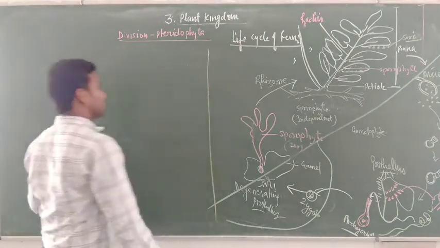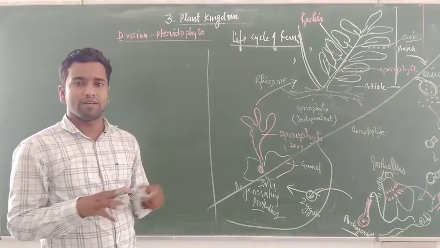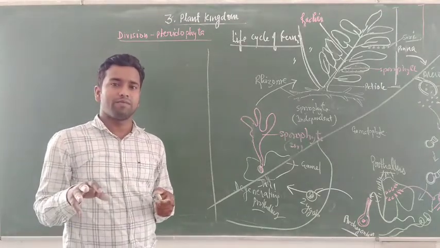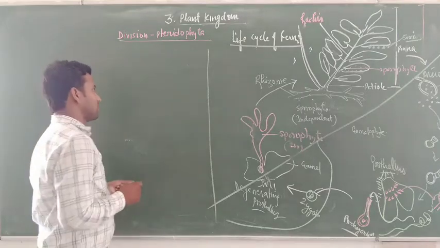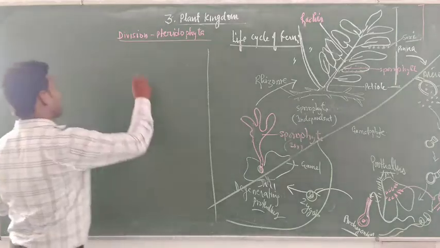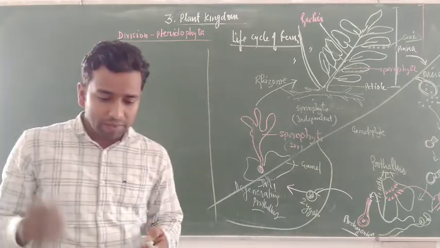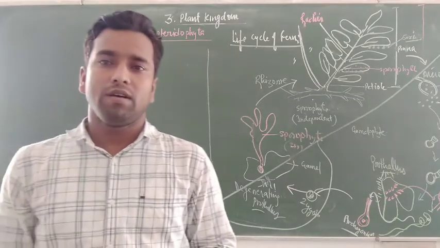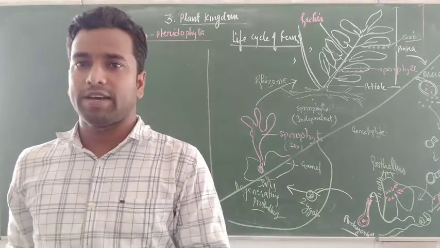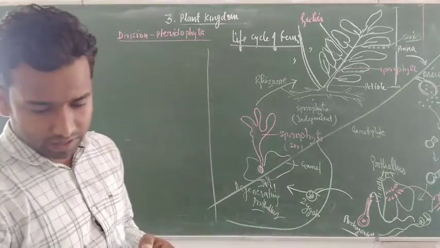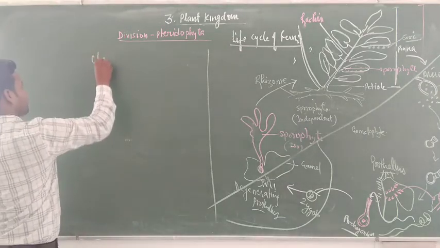This is not a very difficult question, but if you do not correlate this topic, you cannot get a clear separation between gametophytic and sporophytic, bryophyte and pteridophytes. Now, students, besides this life cycle and general characteristics, another topic is classification.